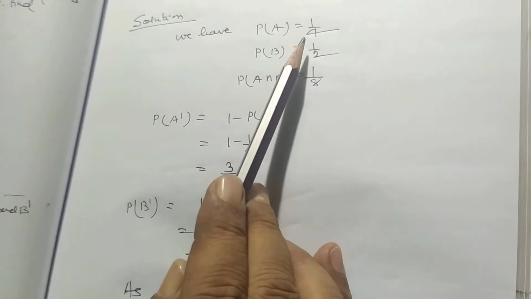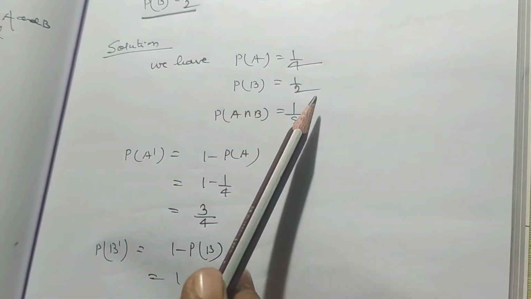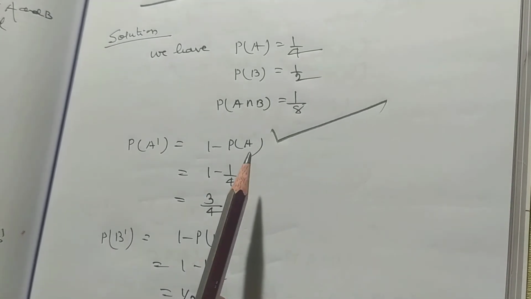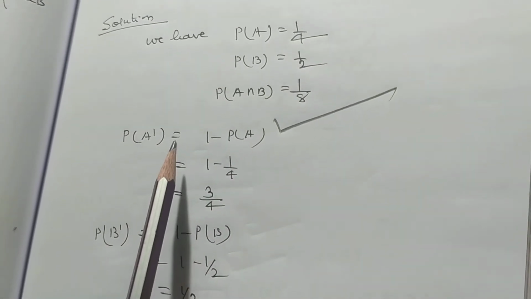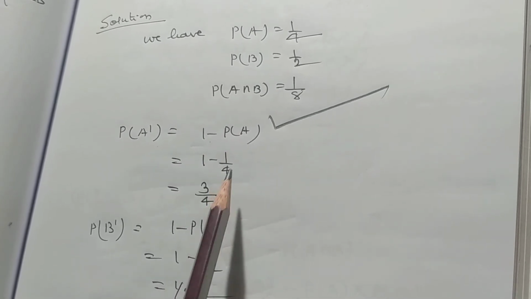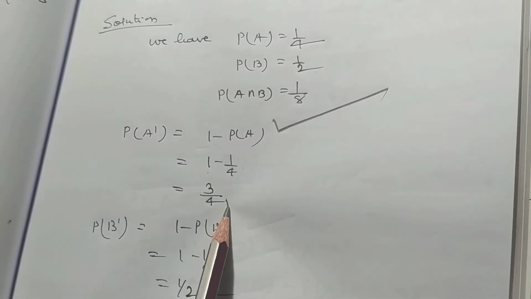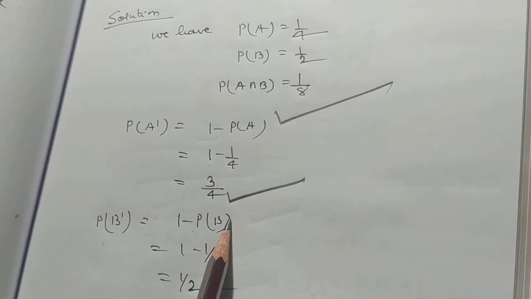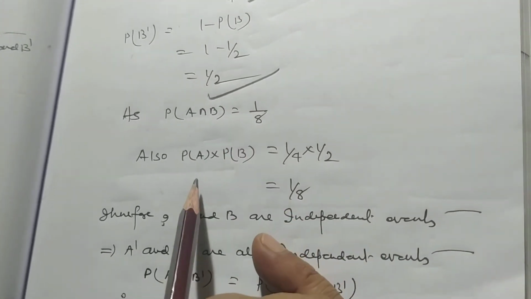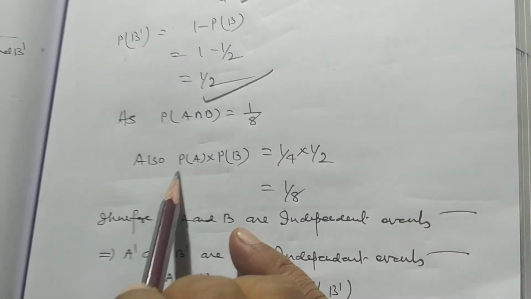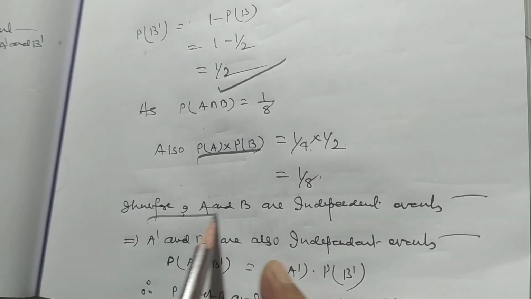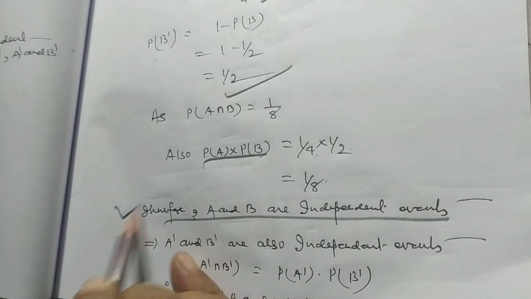Here it is given that probability of A is equal to 1 by 4, probability of B is equal to 1 by 2, and probability of A intersection B is equal to 1 by 8. So, here probability of A dash is equal to 1 minus probability of A, that is 1 minus 1 by 4, that is 3 by 4. Probability of B dash is 1 minus probability of B, that is 1 by 2. Probability of A intersection B is equal to 1 by 8. So, probability of A into probability of B is equal to 1 by 4 into 1 by 2. Therefore, A and B are independent events.